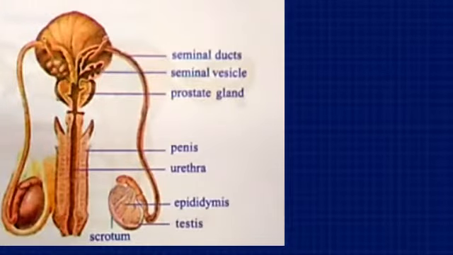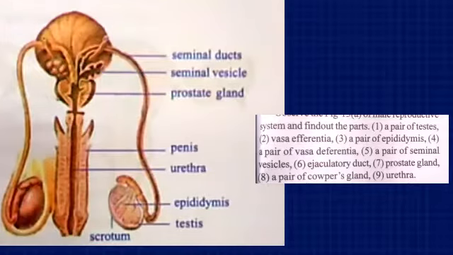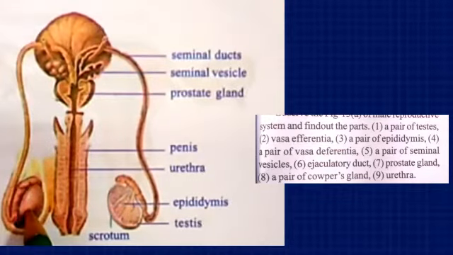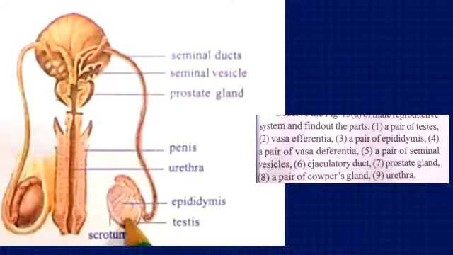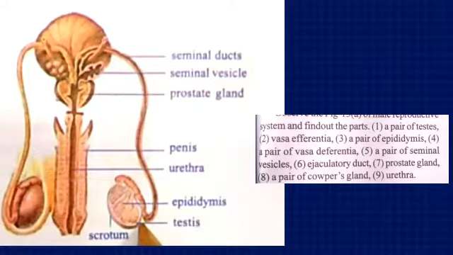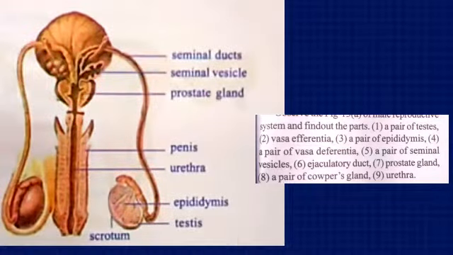It consists of 9 parts. I will explain it. A pair of testes, a testis, and vasa efferentia, the tube that starts from here inside. A pair of epididymis, a pair of vasa deferentia, a pair of seminal vesicles. You can find the seminal vesicles here.